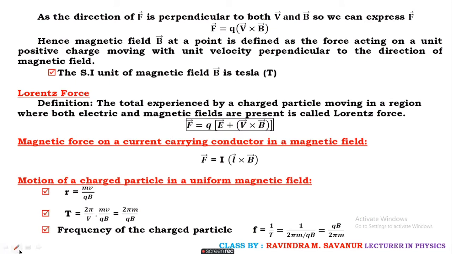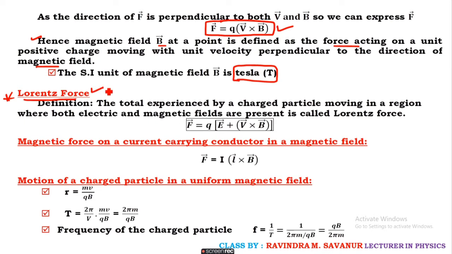Here it is mentioned in vector form, that is F bar is equal to Q into bracket V cross B bar. Hence the magnetic field B bar at a point is defined as the force acting on a unit positive charge moving with unit velocity perpendicular to the direction of the magnetic field. So this is the definition of a magnetic field, whose SI unit is the Tesla. You have to remember this one.